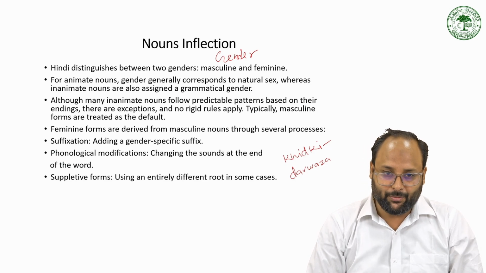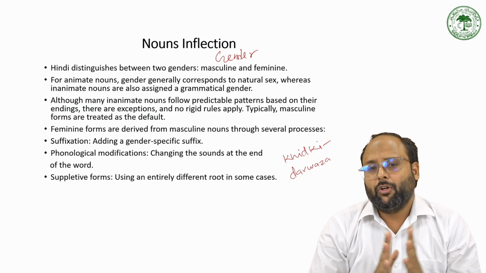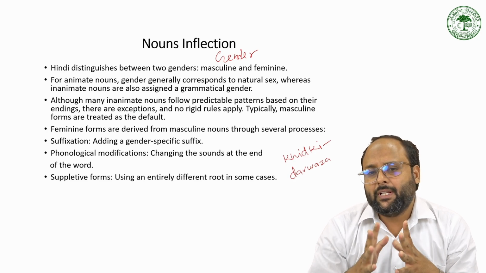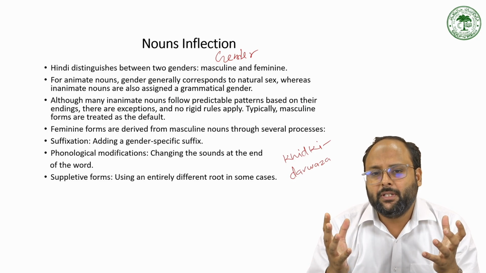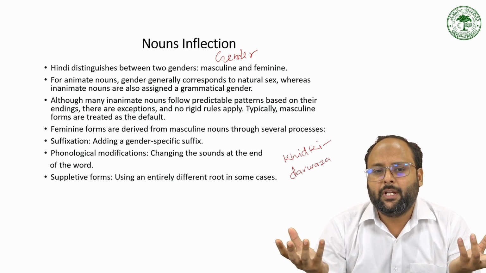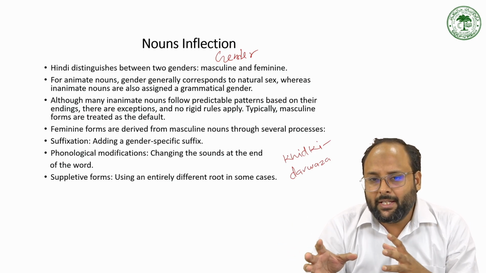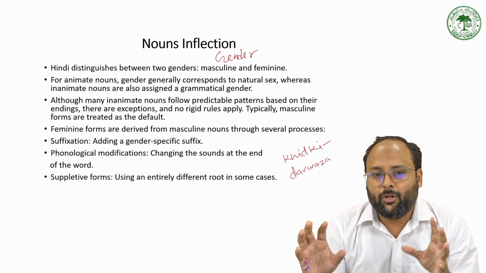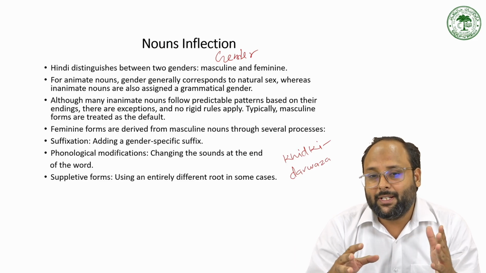Typically, masculine forms are treated as the default. So some non-animate things do not have any vowel marking or any masculine and feminine marking.